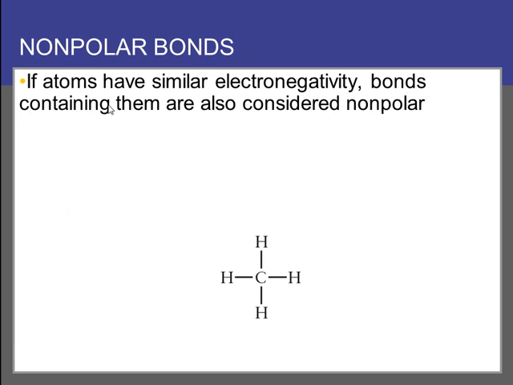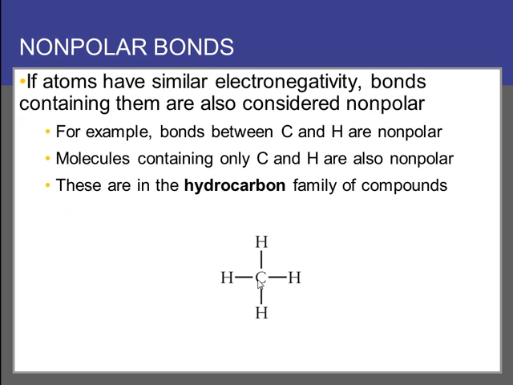If atoms have similar electronegativity, the bonds containing them are also considered nonpolar. So carbon and hydrogen, even though they aren't identical, are considered to have very similar electronegativity. And molecules then that contain only C and H are considered to be nonpolar, and they're called the hydrocarbon family of compounds. So if we have a molecule that's composed only of C's and H's, we'll see a lot more of these later on in chapter 6, this is a nonpolar molecule, even though we have different atoms on the bonds.